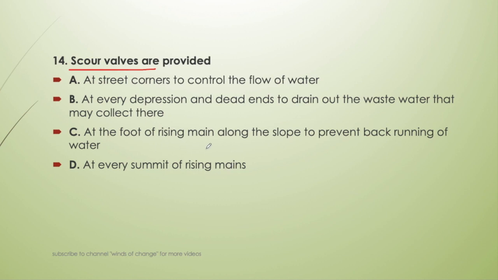At foot rising mainly along the slope to prevent the backwater flow, we will use a non-returning valve, reflux valve, and at the street corner, to control. For the control, we know which kind of valve we will use. We will use sluice valve. The remaining option is at every depression and dead end to drain out the wastewater that may collect there. That is, at every dead end we will provide a scour valve to remove the wastewater.